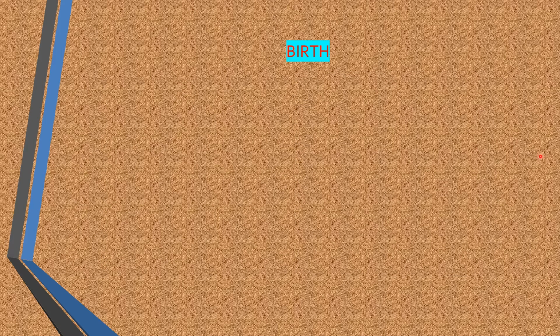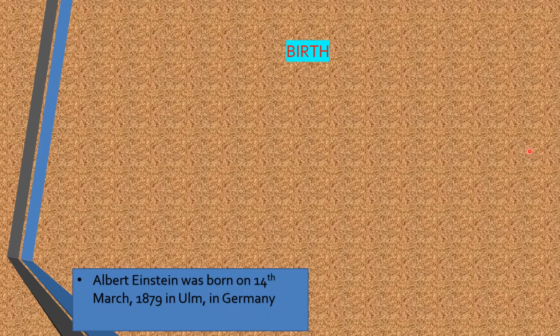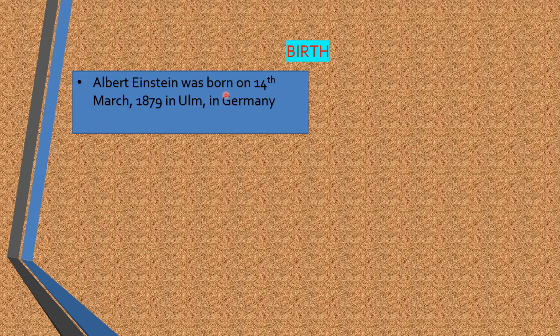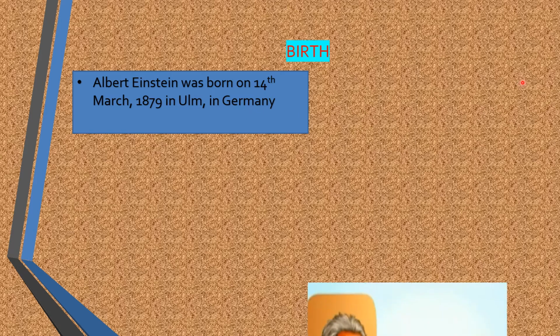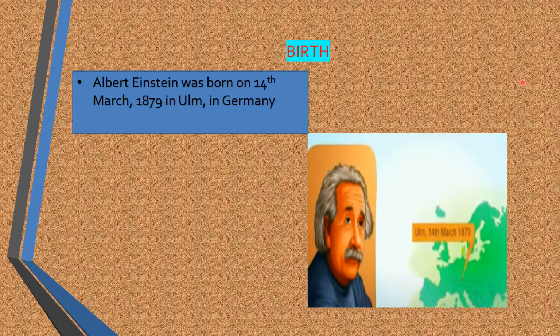Next, we shall see about his birth. Albert Einstein was born on 14th March 1879 in the city of Ulm in Germany. So, where was he born? He was born in Ulm in the year 1879.